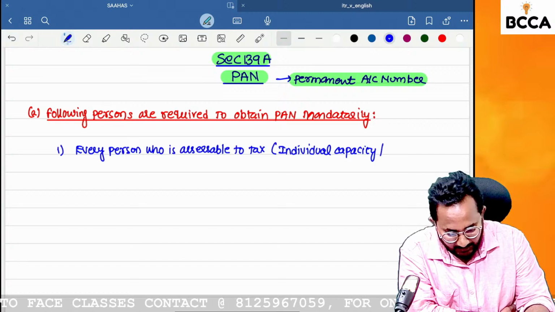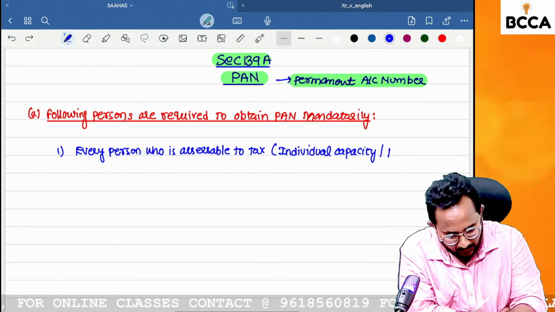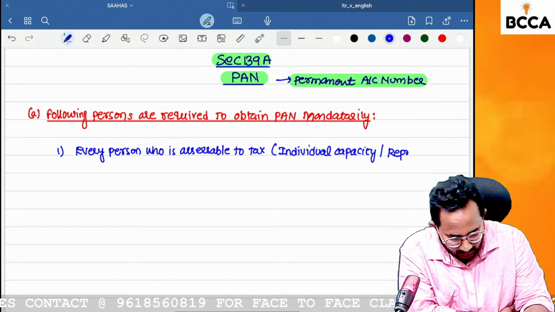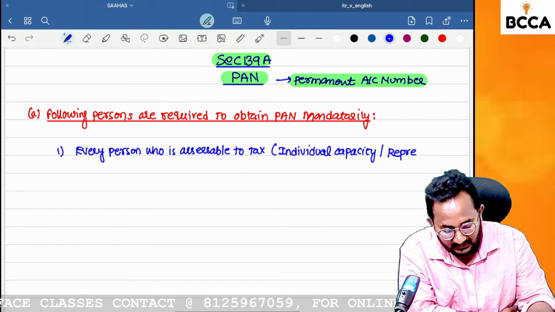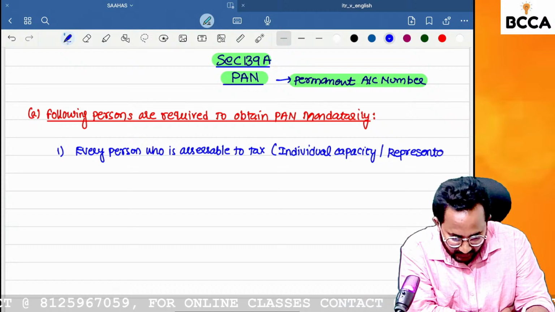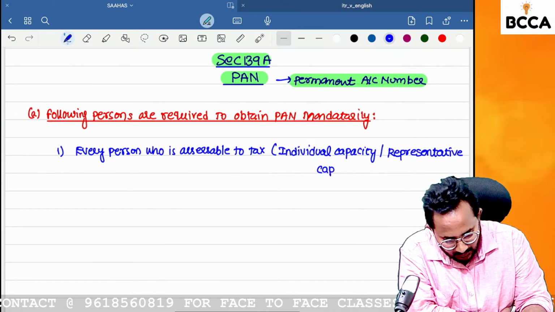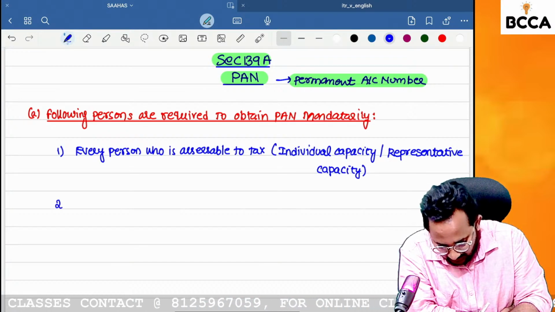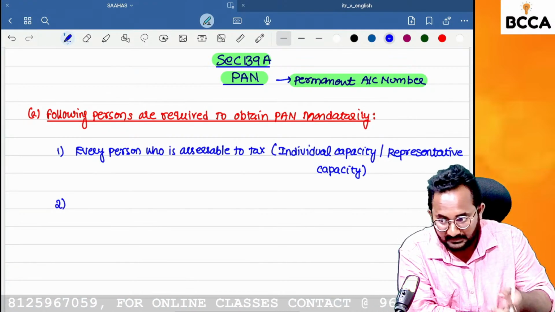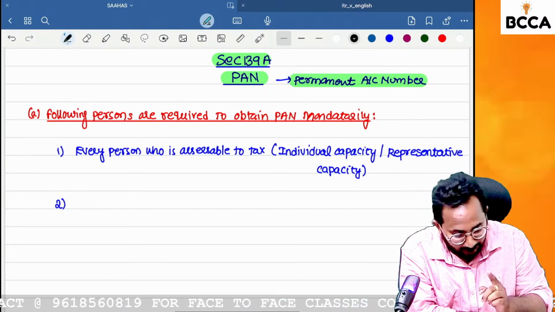Or in a representative capacity. That means you are acting as a representative for others. In this case also, you are definitely required to obtain the PAN number. If any person is required to pay the tax in an individual capacity or in a representative capacity, you have to obtain the PAN.